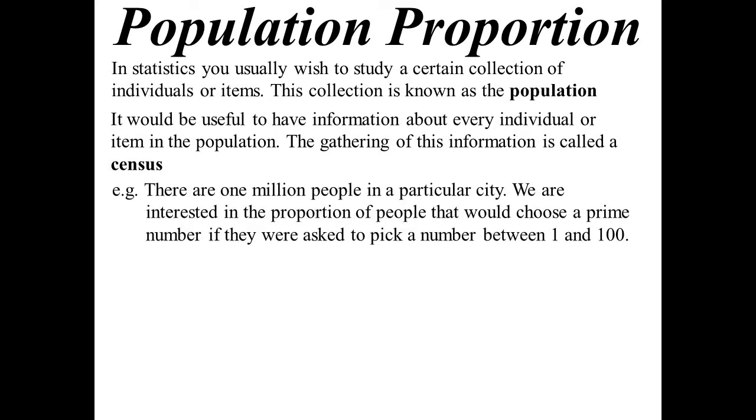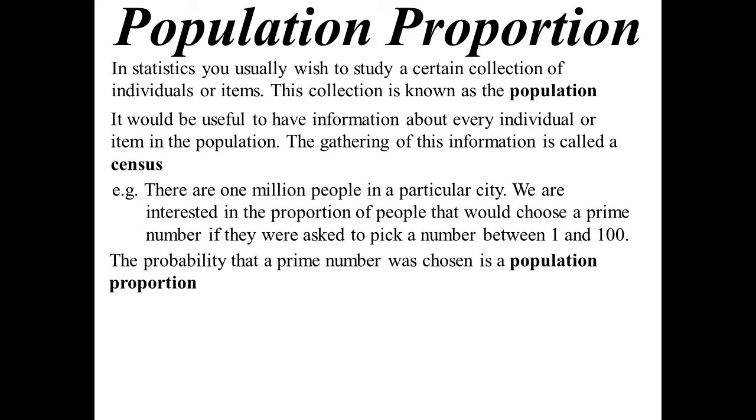Okay, so an example. There's 1 million people in the city. And what we're interested to know is the proportion of people that would choose a prime number if they were asked to pick a number between 1 and 100. The probability that they choose a prime number, well, that's what we call the population proportion. There are 25 prime numbers that are less than 100. So the probability of them picking one would be 0.25.